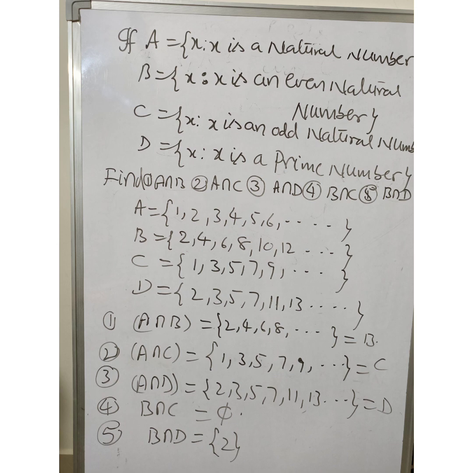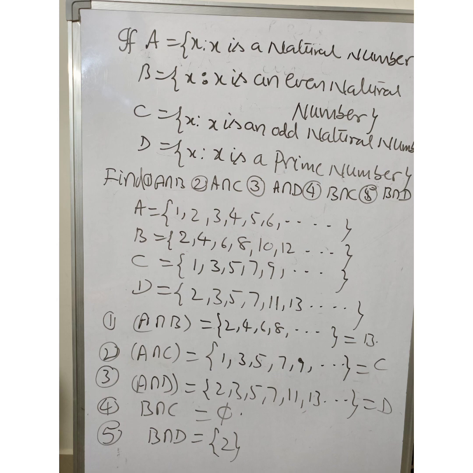There are 4 sets A, B, C, D given in set builder form. Find A intersection B, A intersection C, A intersection D, B intersection C, B intersection D. Therefore, when we represent all the sets in roster form, we get A, B, C, D as follows. When we consider A intersection B, common elements between A and B, therefore, A intersection B is equal to {2, 4, 6, 8 and so on}.